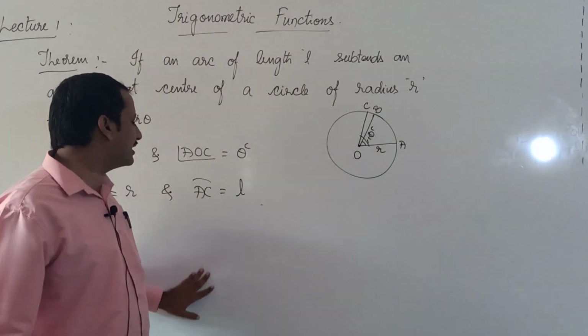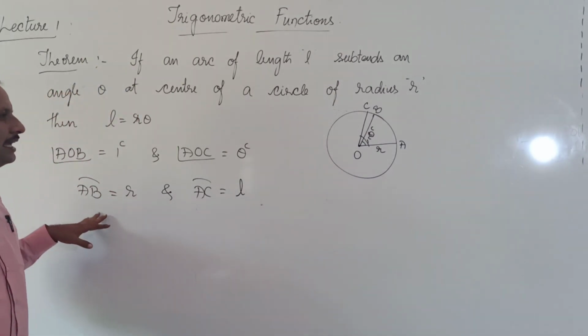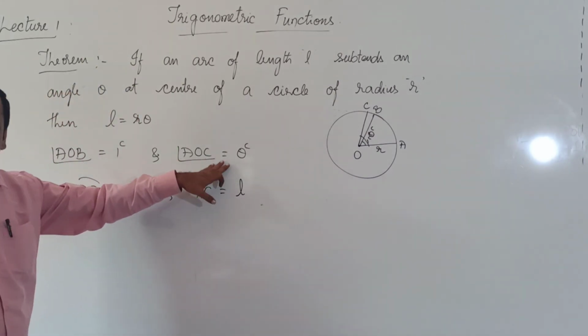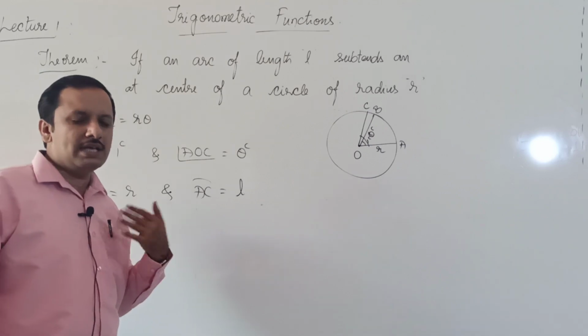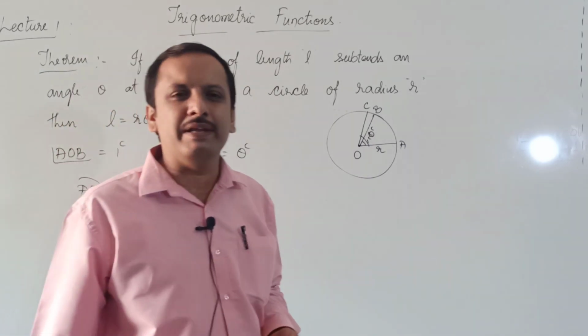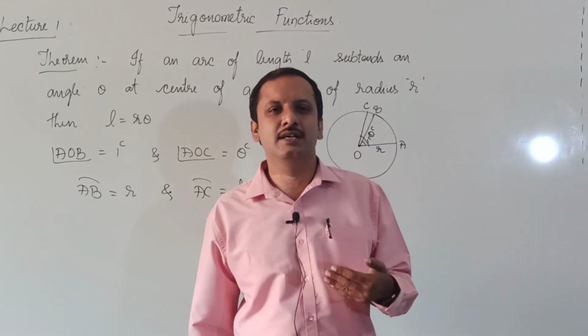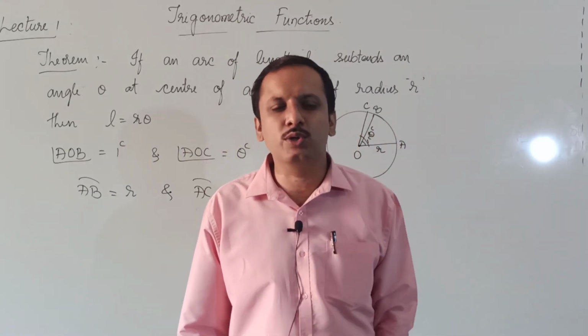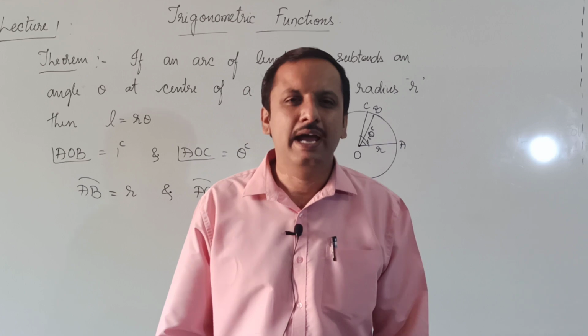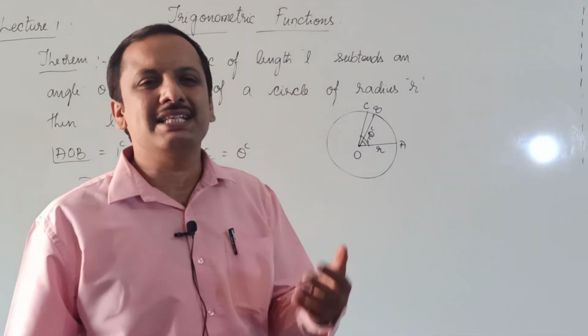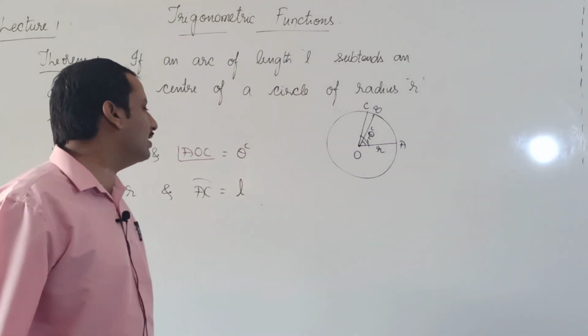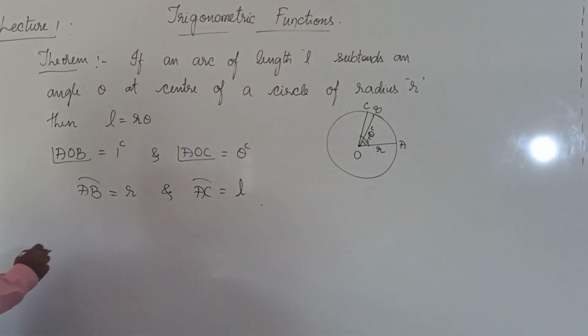So I have taken that arc length as L and angle AOC as theta. As we have already seen in our previous proof, as the angle increases, the length of the arc also increases proportionally and vice versa. That is, as the length increases, the angle also increases proportionally.